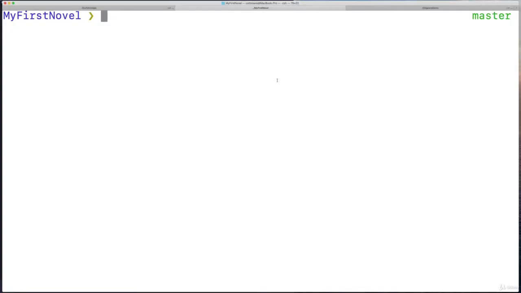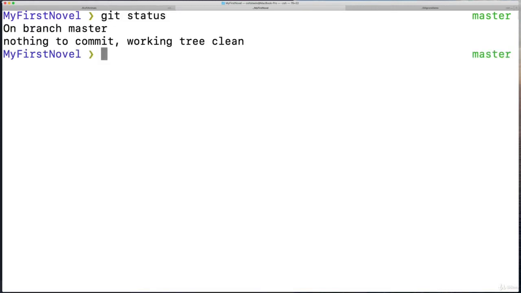So in any repository, here's my first novel. If I type git status, here we are, on branch master. And you can see the way I have my terminal configured, it also shows me the branch that I'm on currently. It shows master here. So when we learn how to change branches, you'll see that updated as well on this right-hand side. So we're always on a branch, even though we didn't decide to be on the master branch.